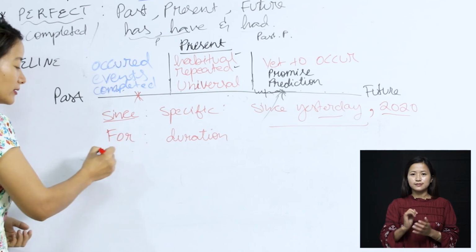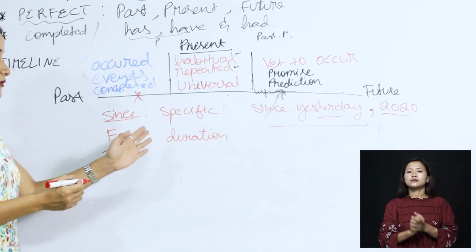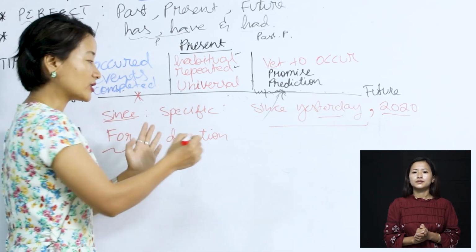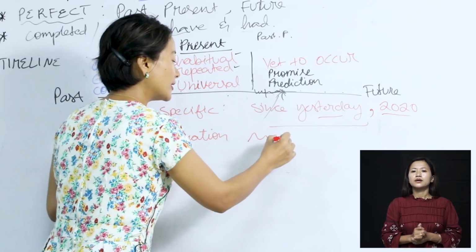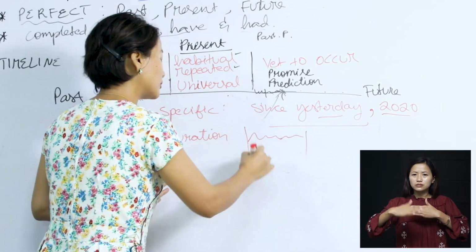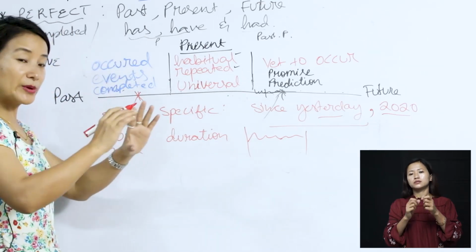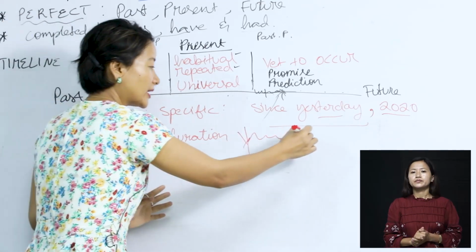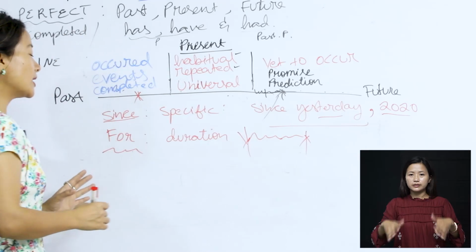And for, here, we use it for an action that is in progress or that is likely to continue. So duration, for that matter, for a period of time, starting point having an end, we can also put it in that way.